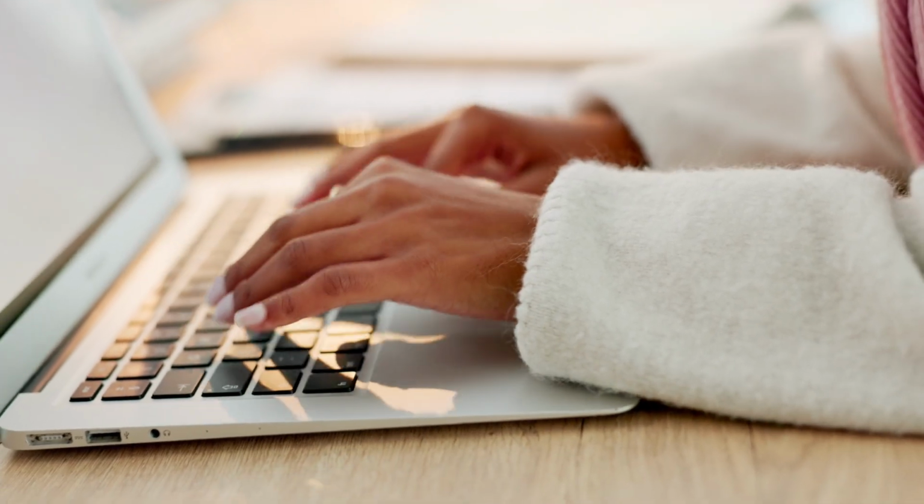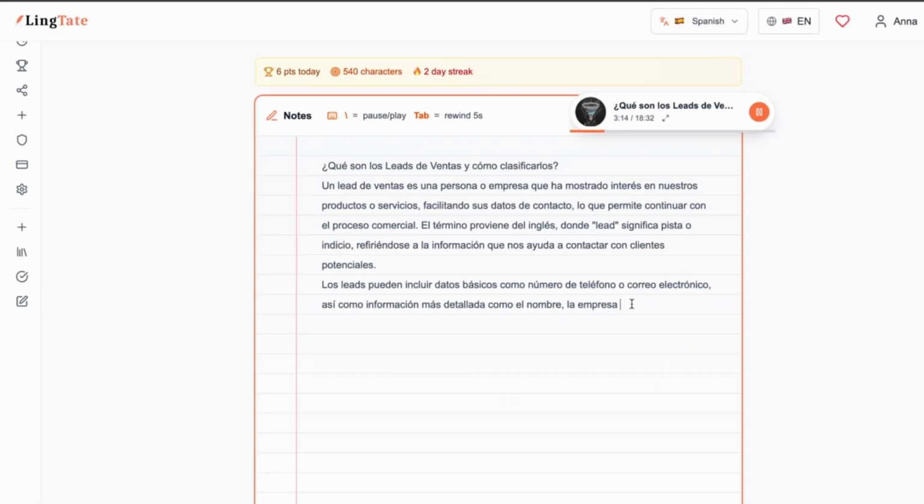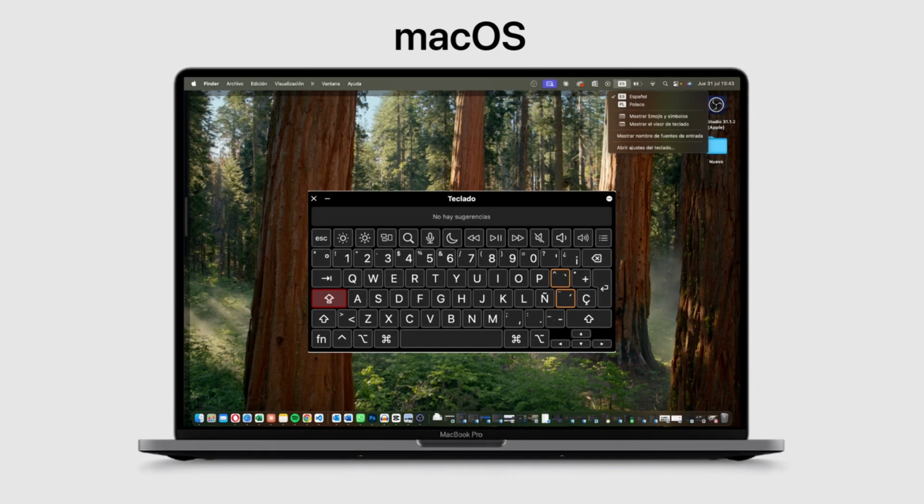In LingTate, you can write the text in two different ways. On a computer, using the keyboard in our editor, which counts the words written, detects errors, and rewards you for your achievements. In this case, just remember to change your keyboard layout settings on your computer, for example, to Spanish, so you can use the letters specific to that alphabet.